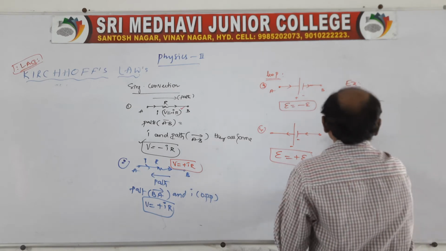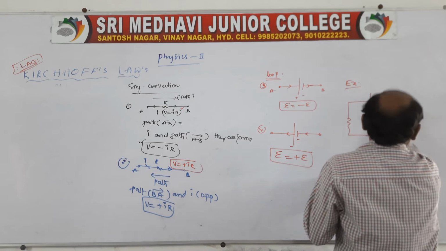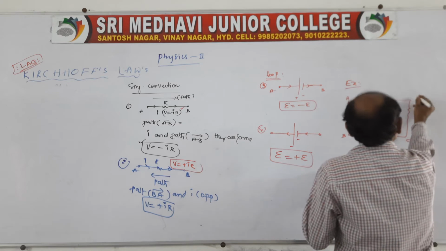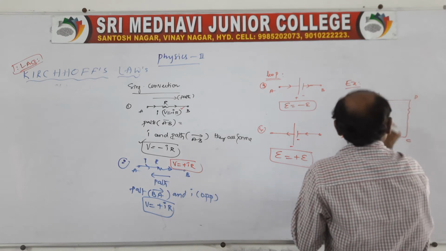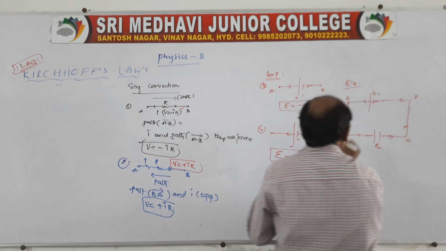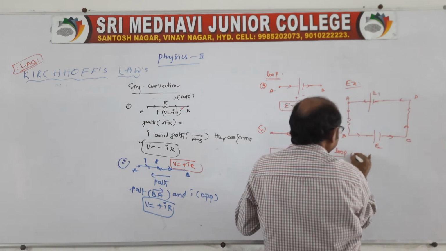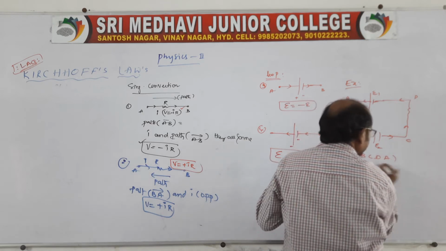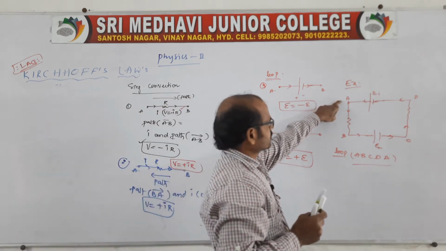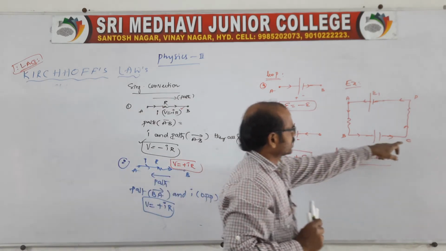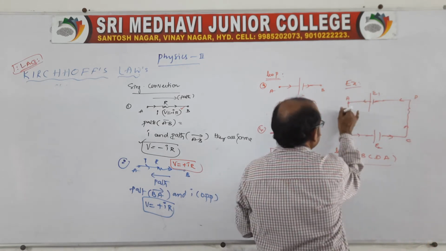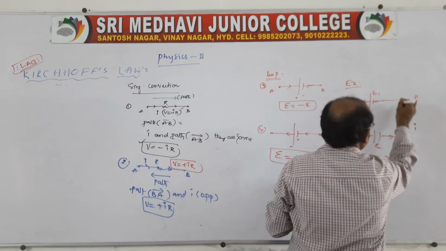If I give one loop like this, with resistances given like this, you take the points as A, B, C, D. Now, the EMF of one battery is E1 and the EMF of the other battery is E2. Current flows like this in the loop. A, B, C, D, A is the loop, right? You start from A, reach B, then C, D, and again reach A. The current flowing in the given loop is I.